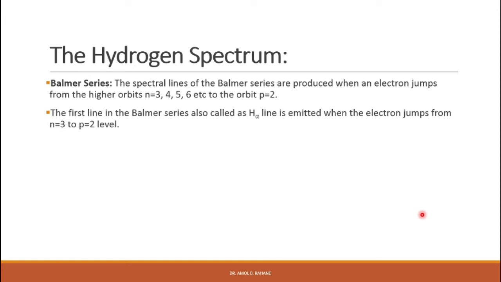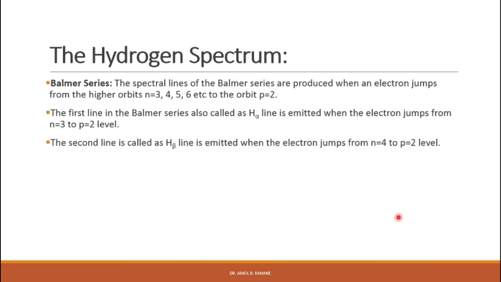So the first line in the Balmer series, also called the H alpha line, is emitted when the electron jumps from n is equal to 3 to n is equal to 2 level. The second line, called the H beta line, is emitted when the electron jumps from n is equal to 4 to p is equal to 2 level.